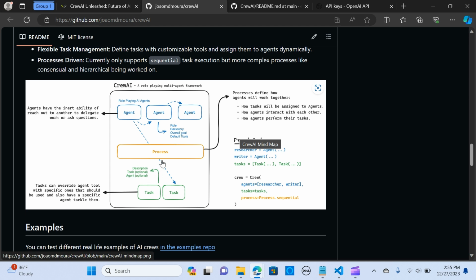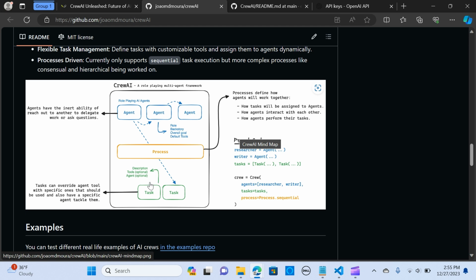All right, so here are the processes. The processes define how the agents will work together: how tasks will be assigned to agents, how agents interact with each other, and how agents perform their tasks. So the process is a workflow or the strategy that the crew follows to complete the task. And the tasks are the small, focused missions a given agent should accomplish.